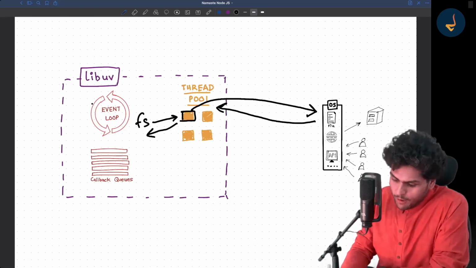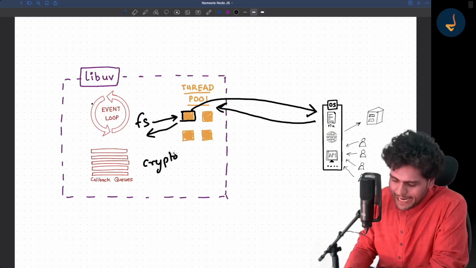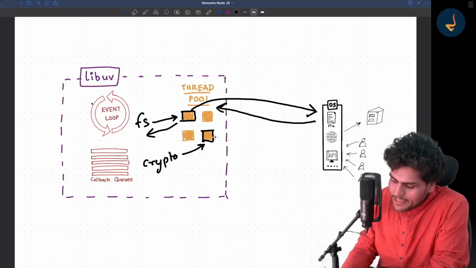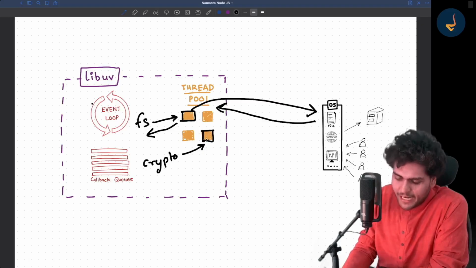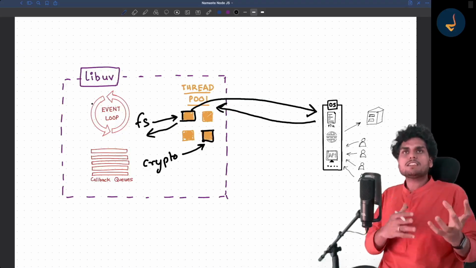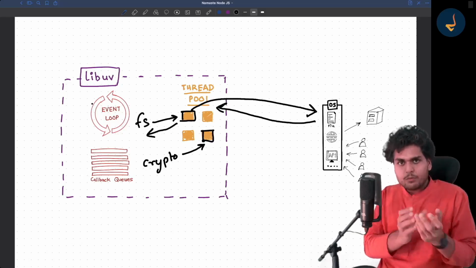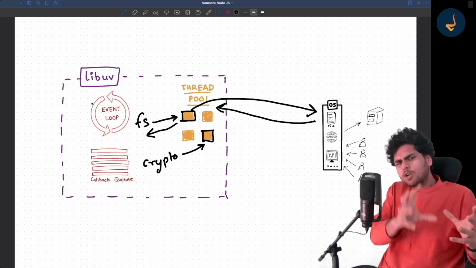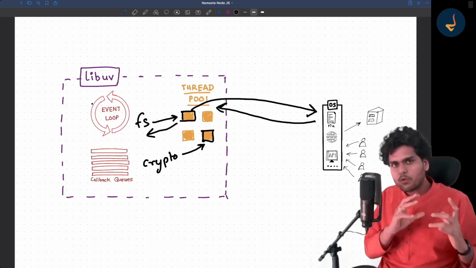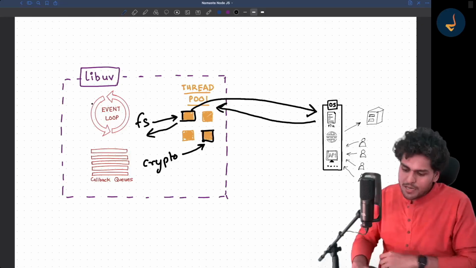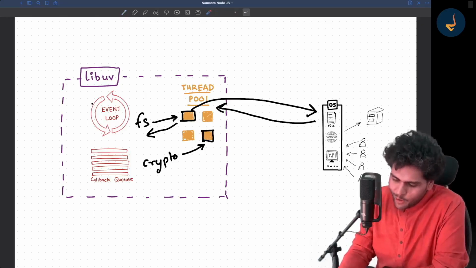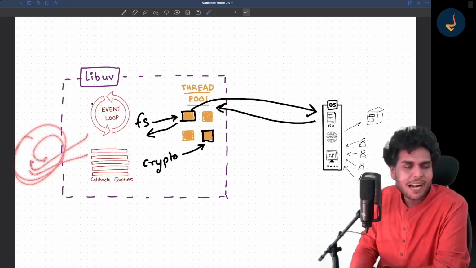Now, similarly, suppose you are doing a crypto, right? You are hashing a password. So this crypto will again check the thread pool, occupy a thread, and then run in that thread, right? Because what is a thread? You can assume that it's a container where you can run some piece of code, and if you want to block the thread, block it. If you block this thread, then it will not block our main thread, right? Our main thread will be safe.